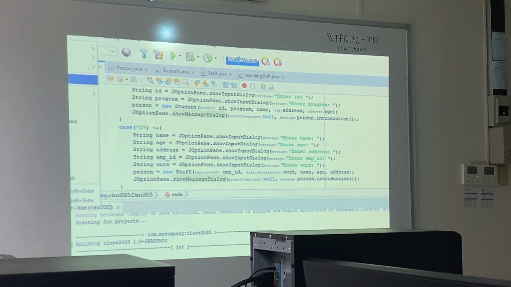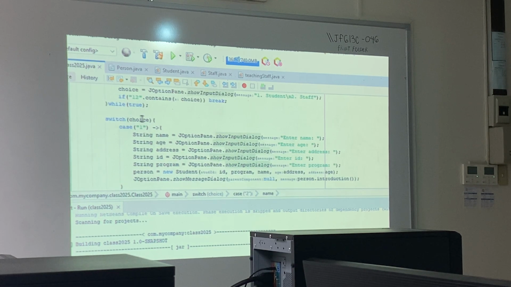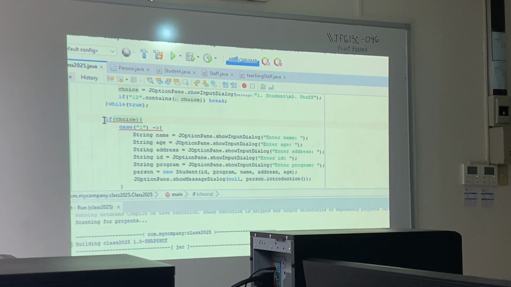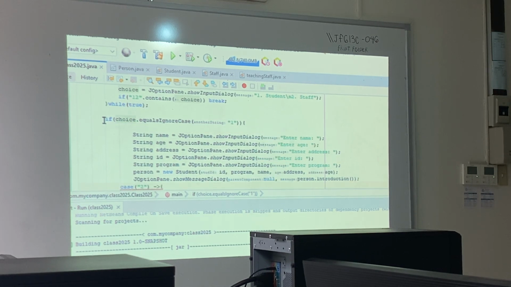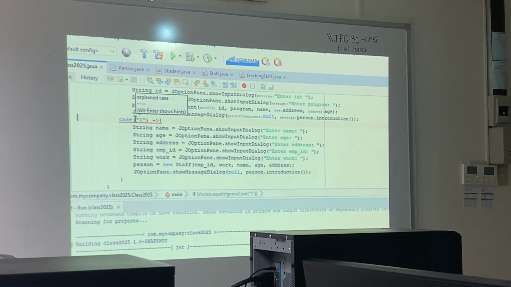Pero if we were to be more efficient, because again, we are repeating ourselves here, I'll just change this into an if statement. If choice dot equals, in our case, let's have 1, and then tanggalin ko ito na part here, and then this one will be the second part.